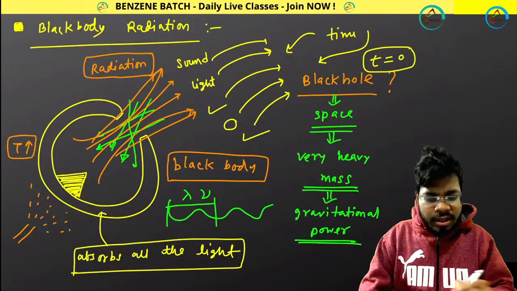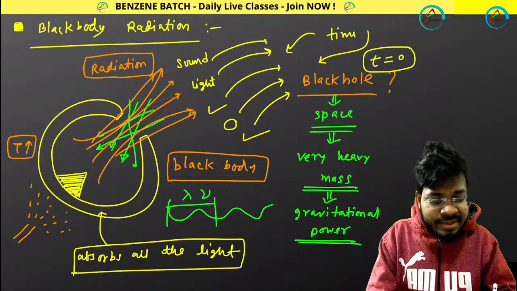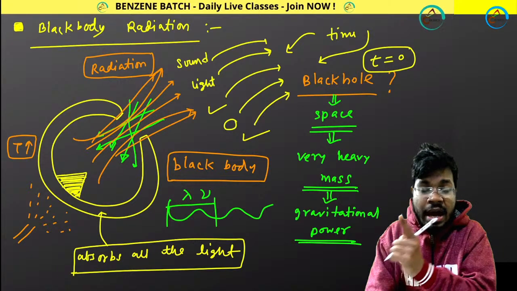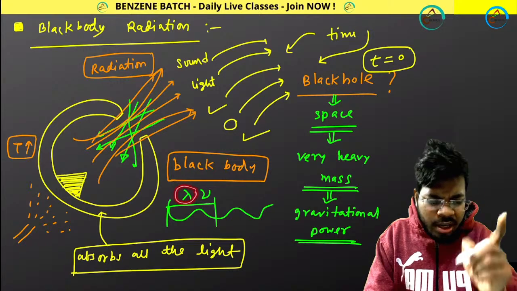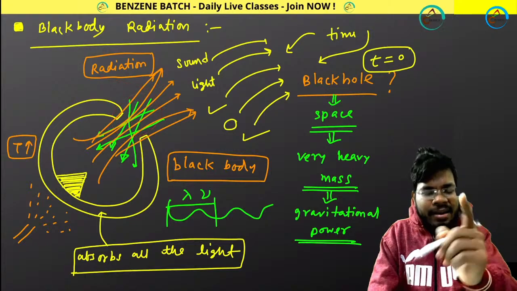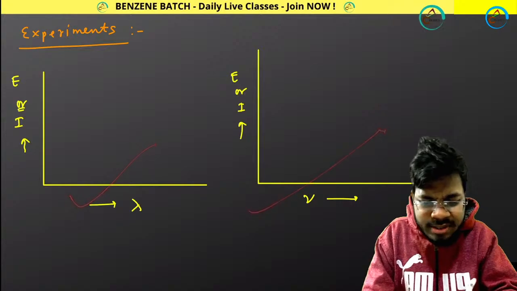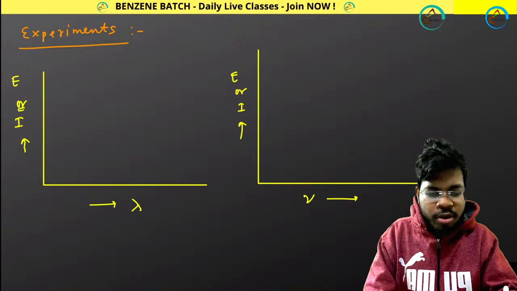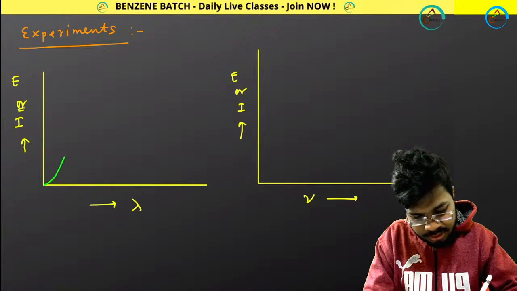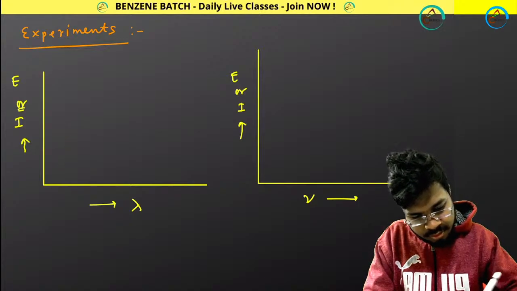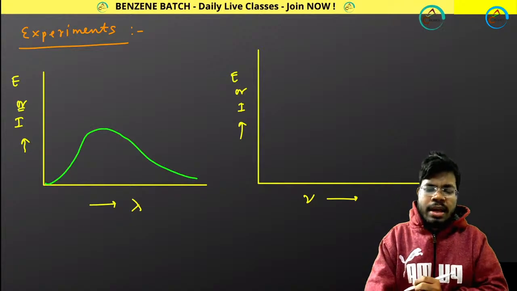And what is this plot? Whatever radiation is coming out after applying heat, that radiation's intensity versus its wavelength, and not only that, its intensity versus its frequency. They plotted these two plots, and they got important experimental plots, and the plot was looking like this.